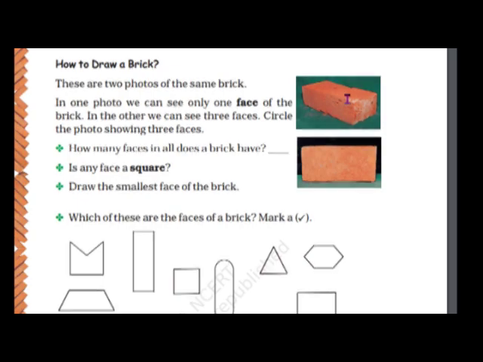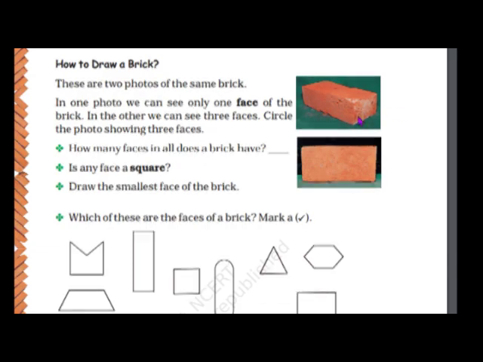The flat surface is called faces. The flat surface of a brick is called a face. This is one face, this is another face. Okay. Is any face square? No. All the faces of a brick are rectangular in shape.